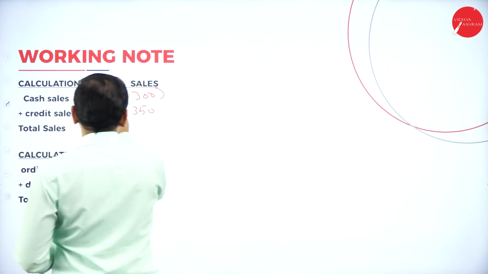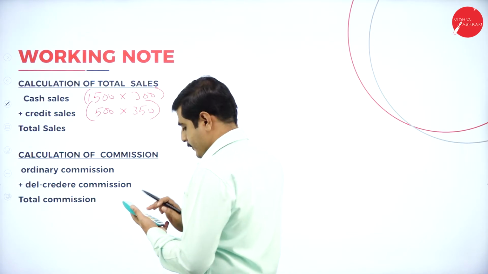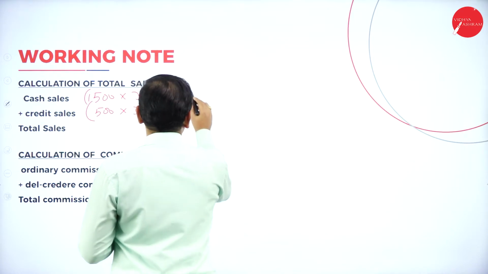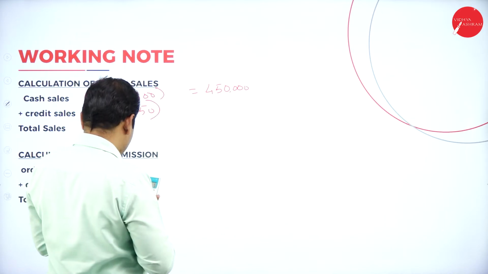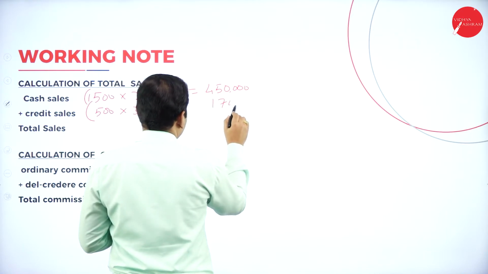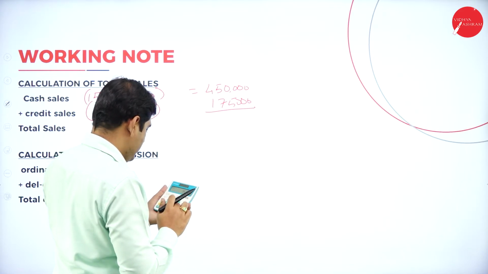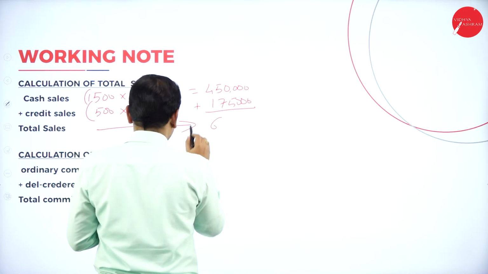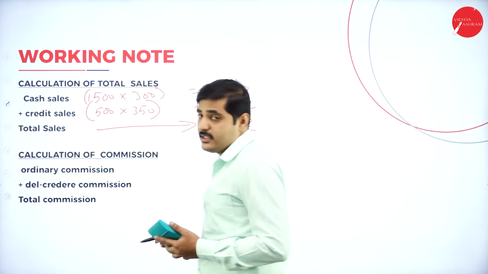So let's calculate this. 300 into 1,500 equals 4,50,000. 500 cycles into 350 rupees is 1,75,000. Add both the amounts, we will get the total sales. So total sales is 6,25,000 rupees.